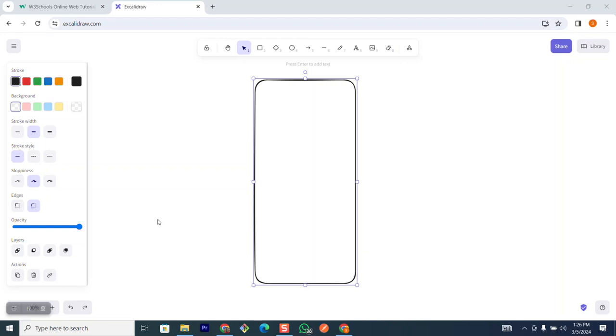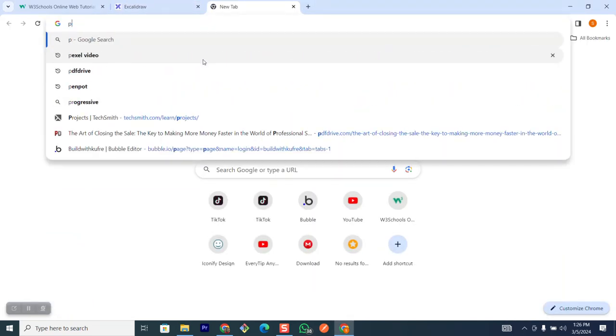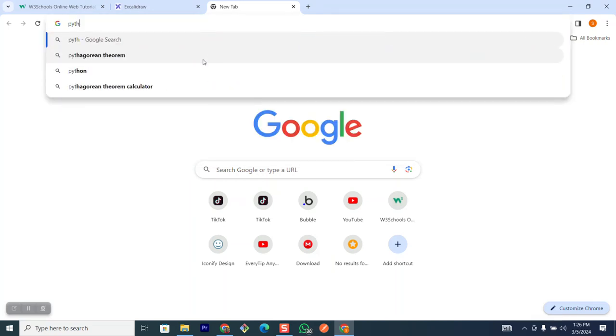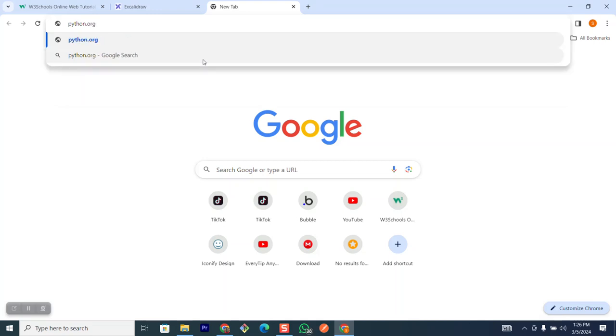So what do you need to actually start this course? You just need very few things. The first thing you need is the Python programming language. So just go to python.org, the official Python website, and download a copy of Python onto your computer.